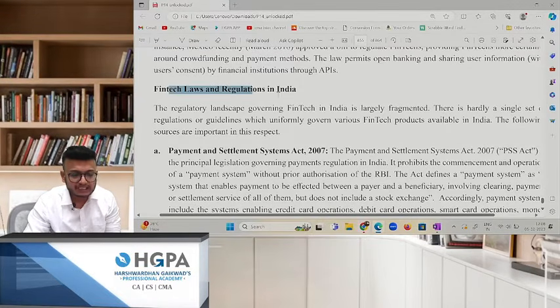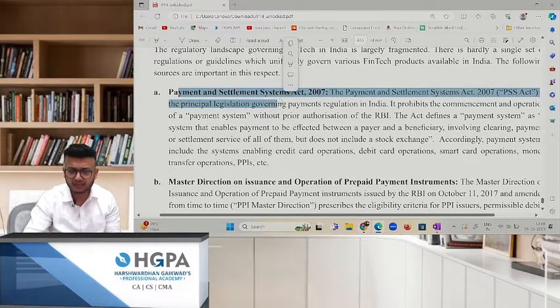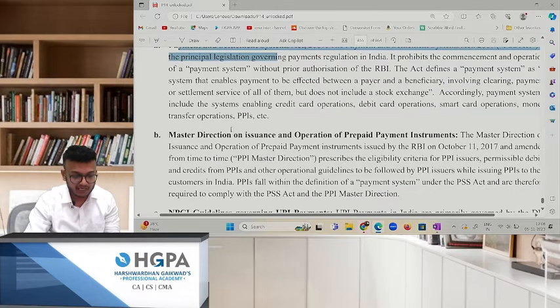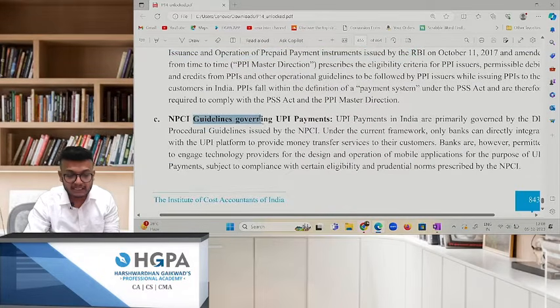How many laws are there in India which are available right now for all these fintechs? The first, Payment and Settlement Act, we just write this down, okay? This is very important. They were asked in the exam also. Payment and Settlement Act 2007. Next, Master Direction on Issuance and Operation of Prepaid Payment Instruments. Next, NPCI Guidelines Governing UPI Payment.